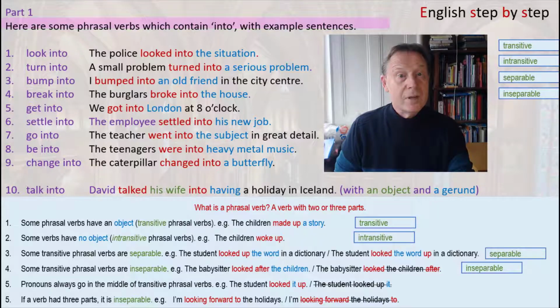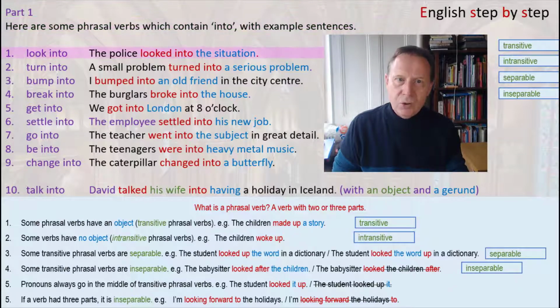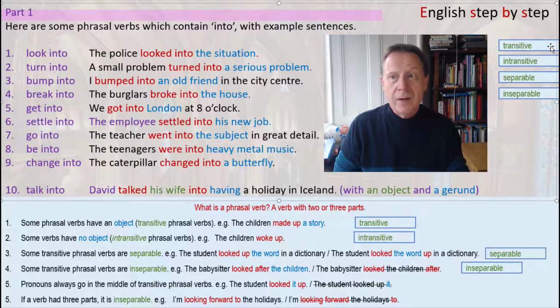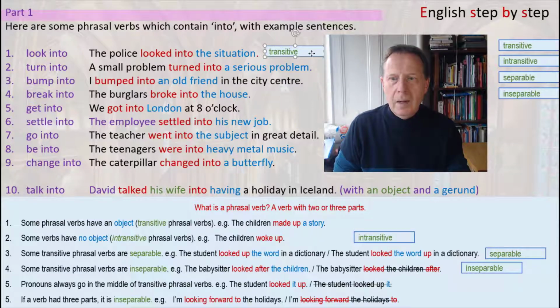So, as I mentioned, some phrasal verbs have an object and some phrasal verbs don't have an object. Now, with all of these phrasal verbs and all phrasal verbs with into, there is always an object. That's because into is a preposition. So, that means all of these phrasal verbs are transitive. And none of these phrasal verbs can be separated. So, phrasal verbs with into are all of the same type.